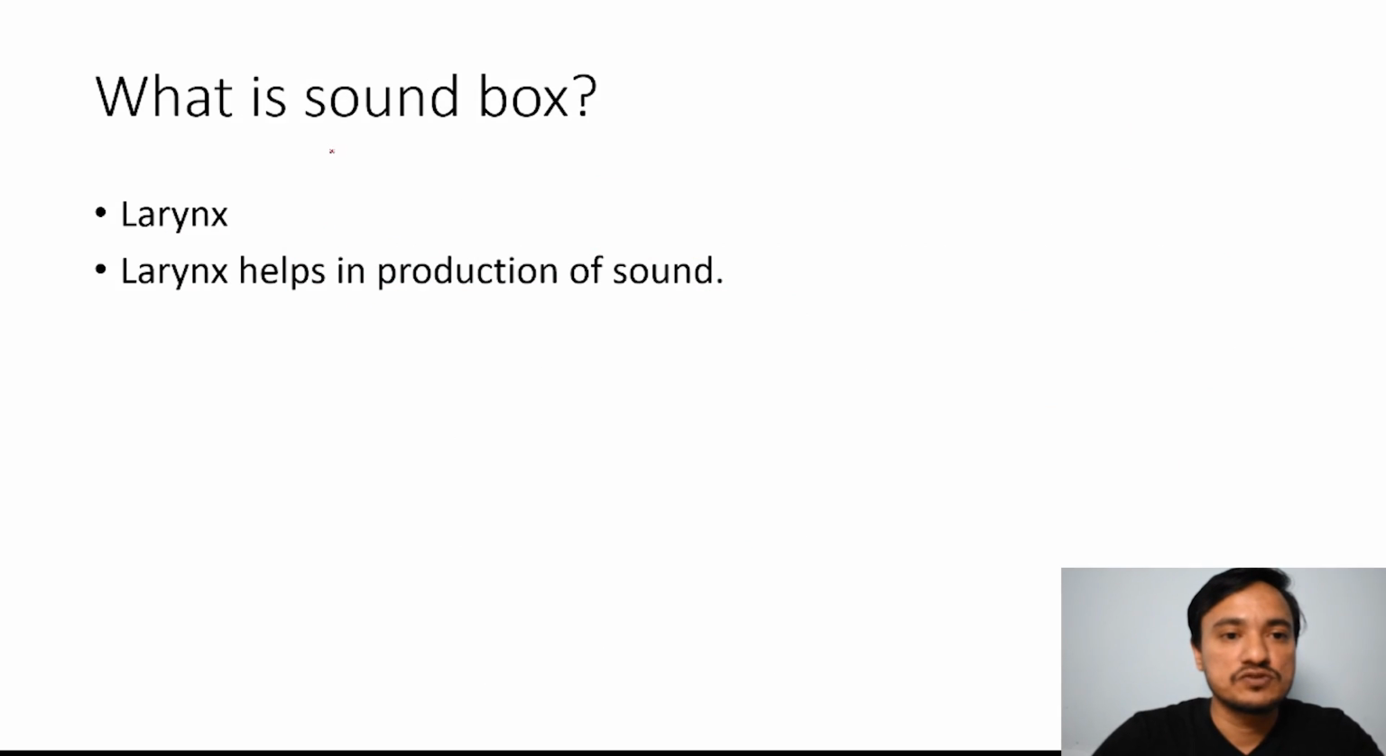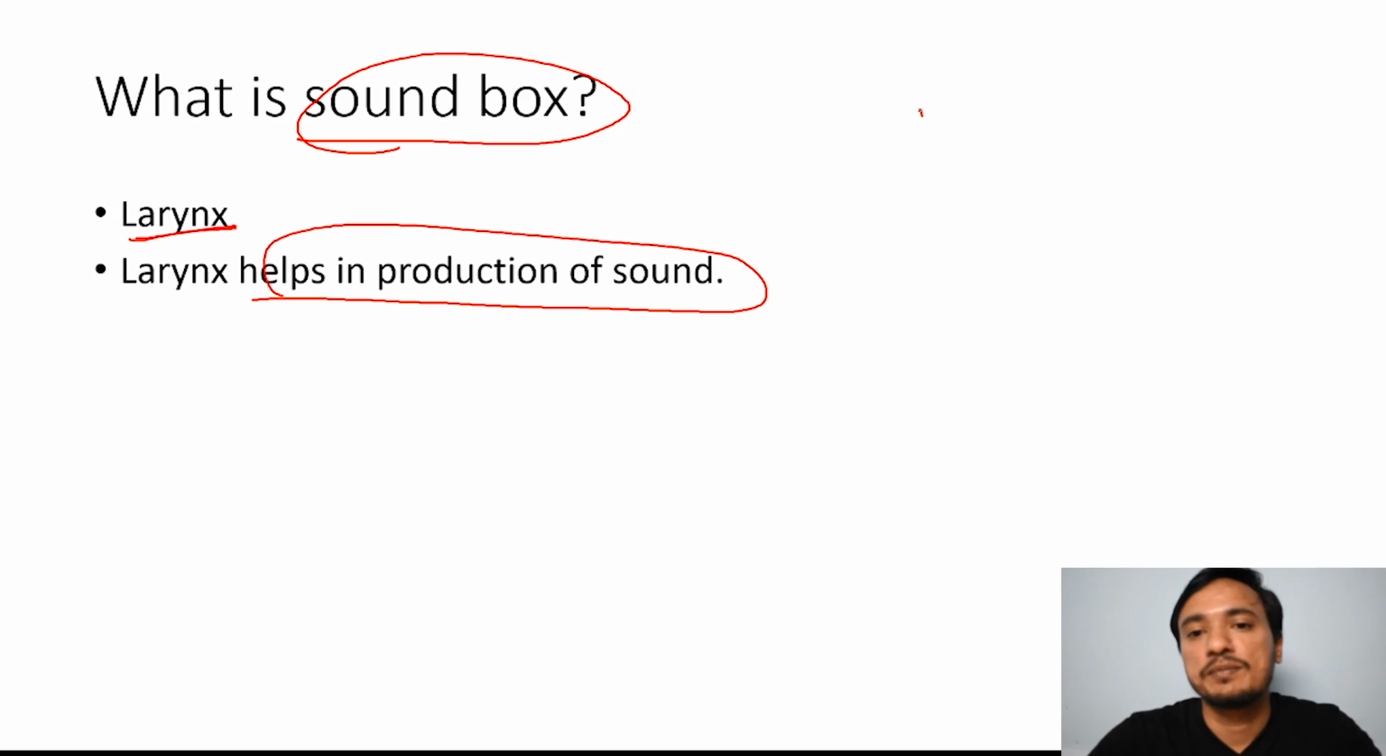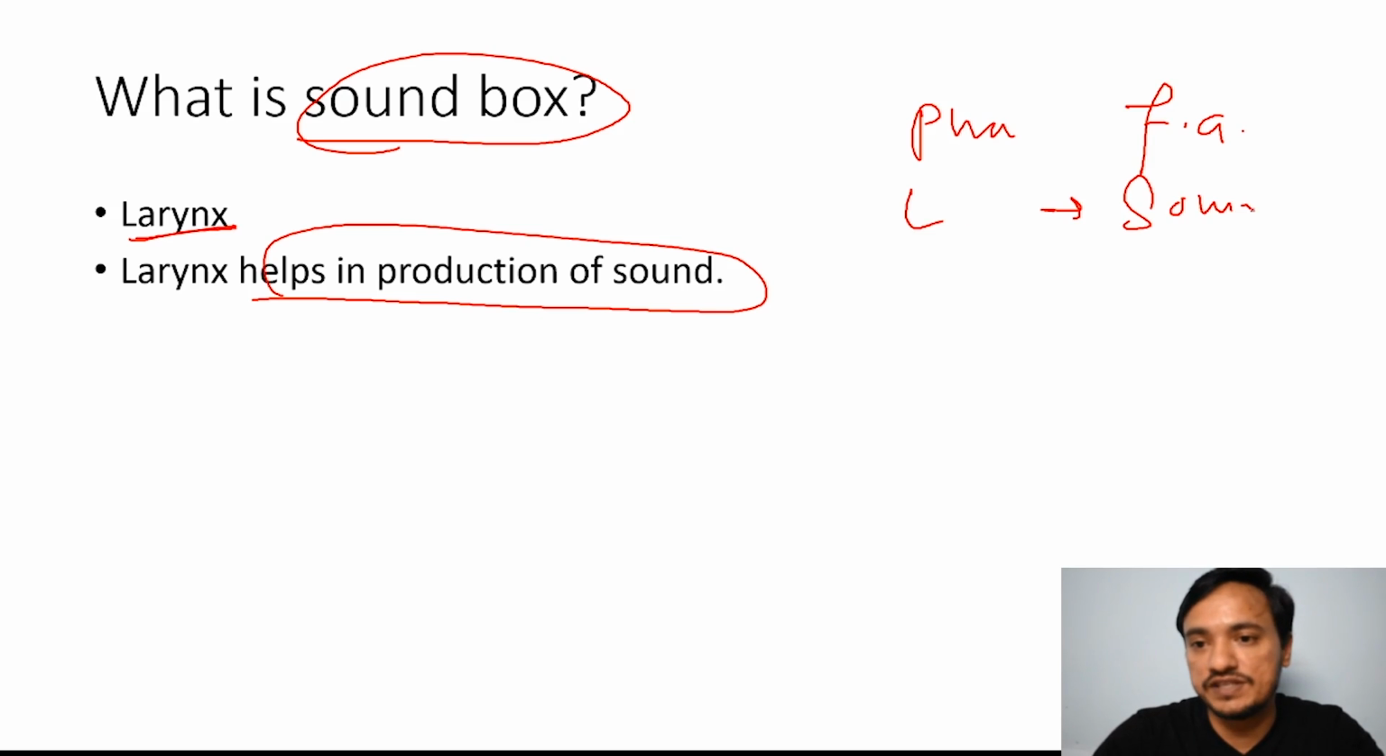Then our next topic is what is sound box. Remember, larynx is called sound box because it helps in the production of sound. You remember pharynx is the common passage for food and air, and larynx is the sound box. These are the two things you have to remember.